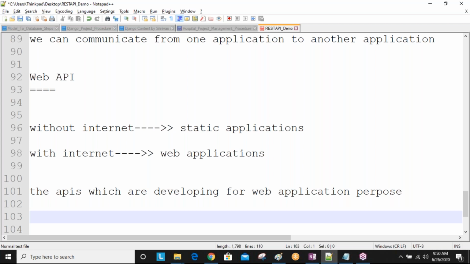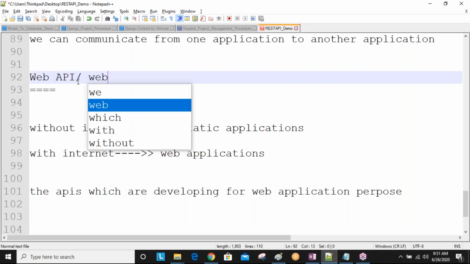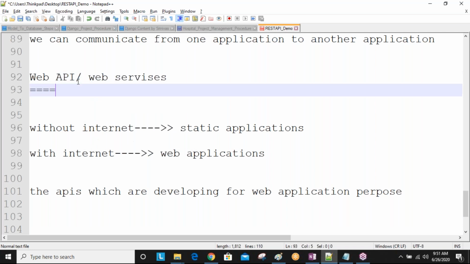Previously one student got this question, sir. The person knows what is a web API, but in the interview the person got asked what is a web service. Both are the same. You simply change the answer a little bit. The APIs which are developed for web application purpose, we call web API. Now if I ask about web service, the services which are developed for web application purpose, we call web services. Are you understanding these definitions? Guys, am I going fast?